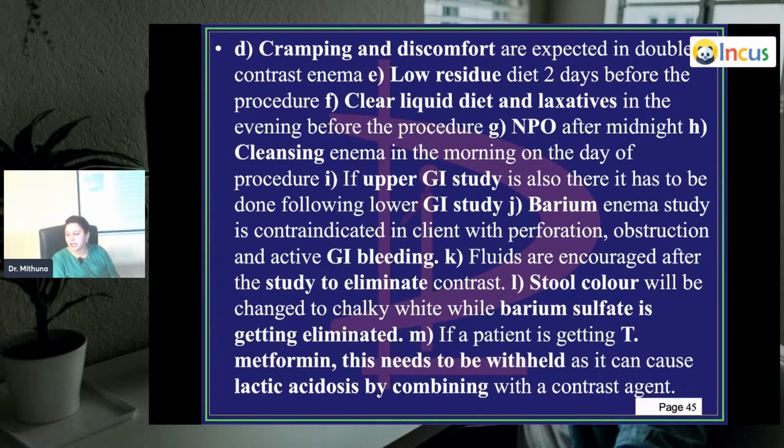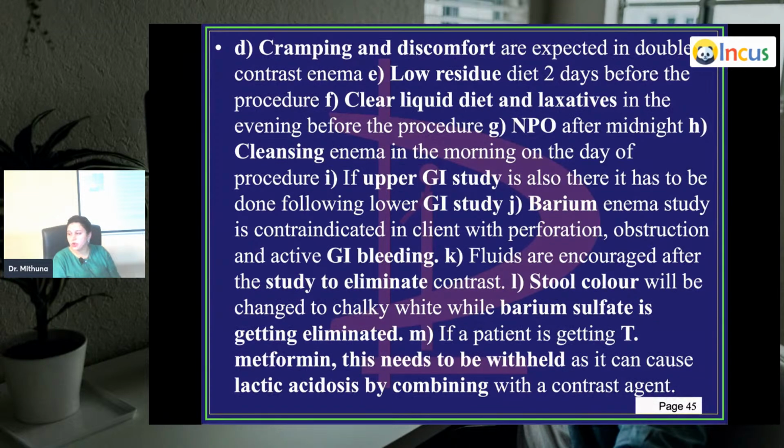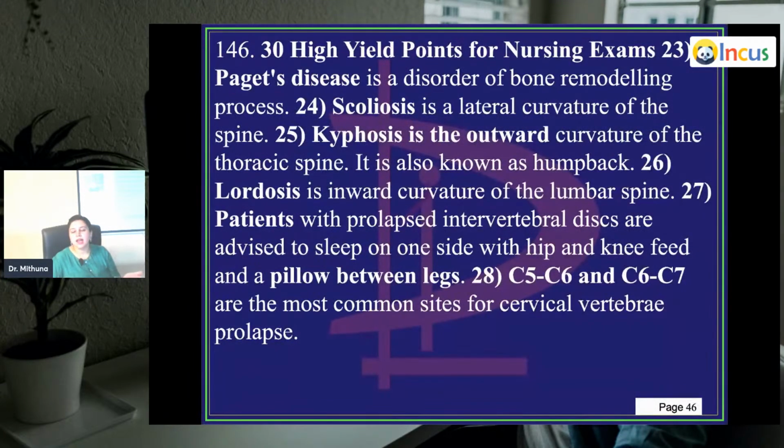If a patient is taking metformin tablets, it has to be avoided a day before because it can mix with barium and lead to lactic acidosis with the contrast agent. So you avoid metformin. What is the reason? Lactic acidosis is the reason. You avoid metformin before this procedure.